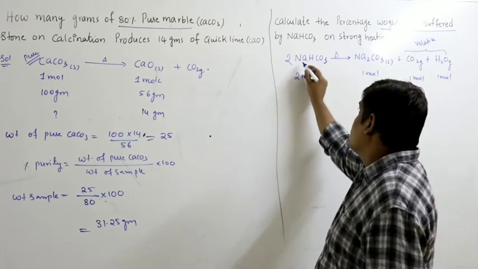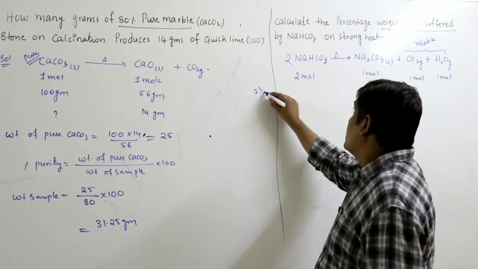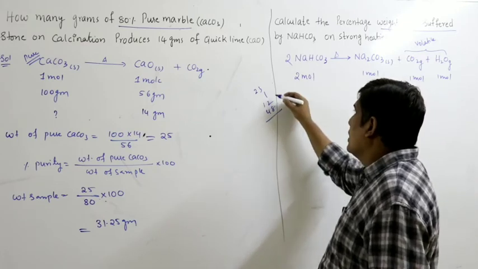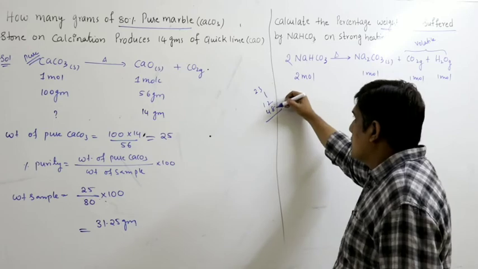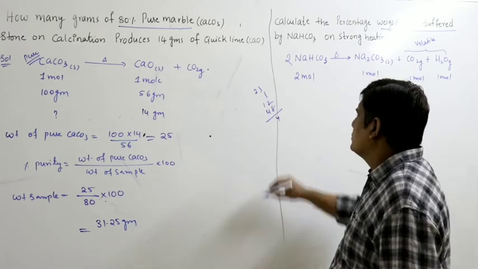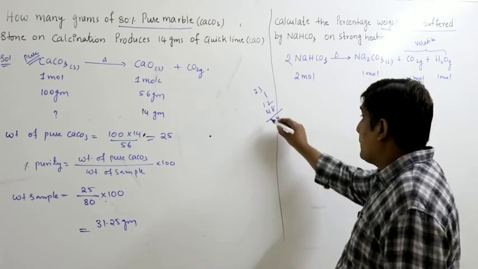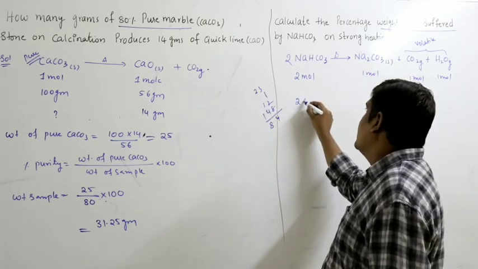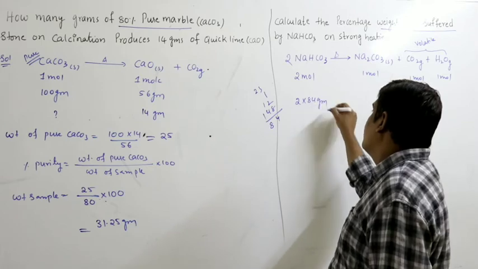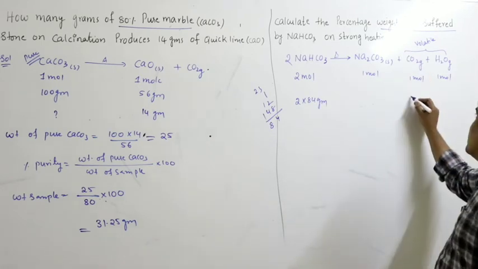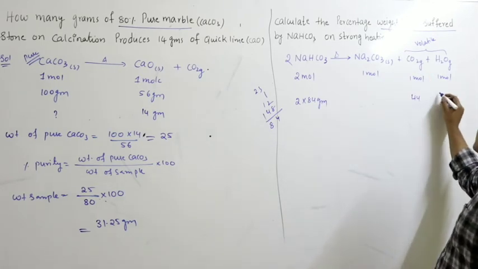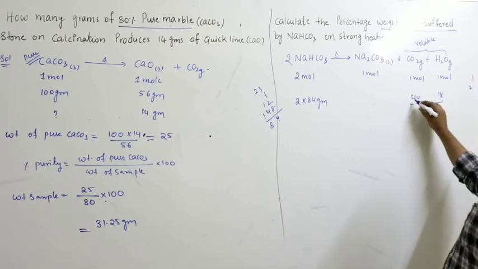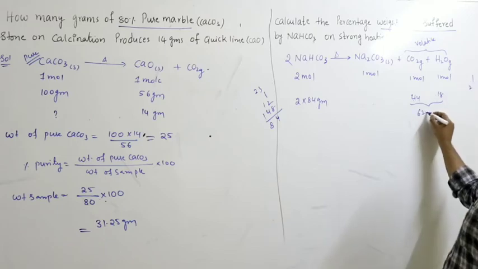So 2 moles means sodium 23, hydrogen 1, carbon 12, 3 into 16 48, that is 84. So 2 into 84 grams. 1 mole of CO2 means 44 grams, 1 mole of water means 18 grams. Together 62 grams.